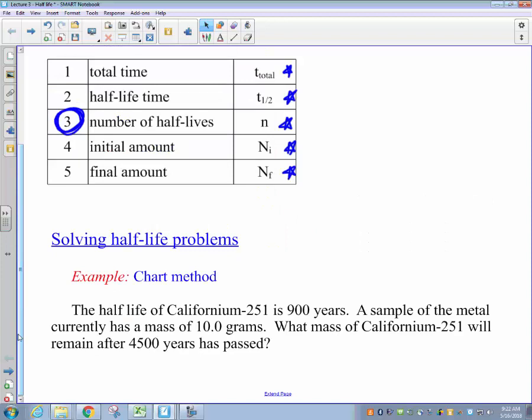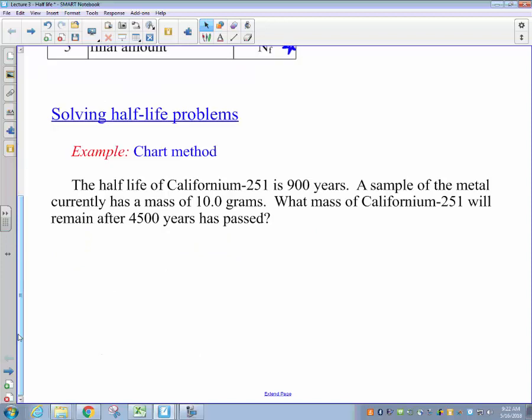Our problem states that the half-life of californium-251 is 900 years. And a sample of that metal currently has a mass of 10.0 grams. The question we want you to answer is, what mass of californium-251 will remain after 4,500 years has gone by? So, with this setup, just like you've been trained in previous science classes, physics in particular, the very first thing we want you to do is to go through and identify your variables.